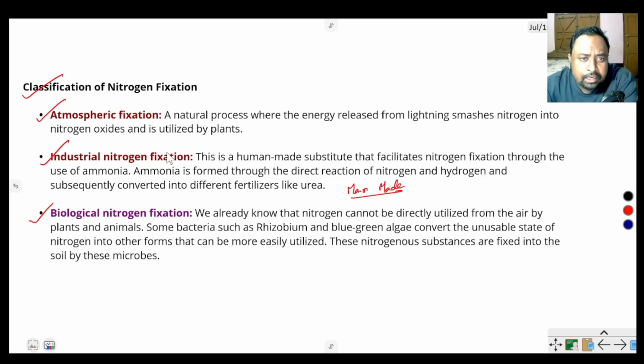Atmospheric nitrogen is directly fixed by plants during the rainy season. Or biological nitrogen fixation: there are different types of biological organisms that sometimes form nodules, sometimes non-nodules, sometimes symbiotic, sometimes free living organisms, that fix atmospheric nitrogen.